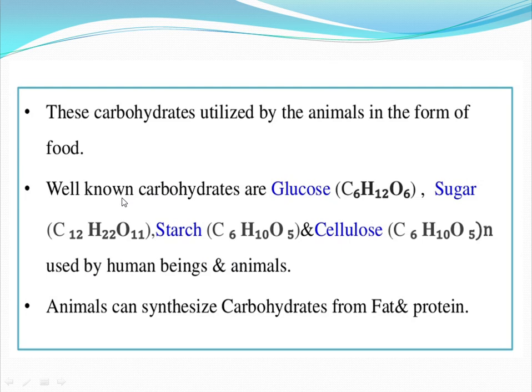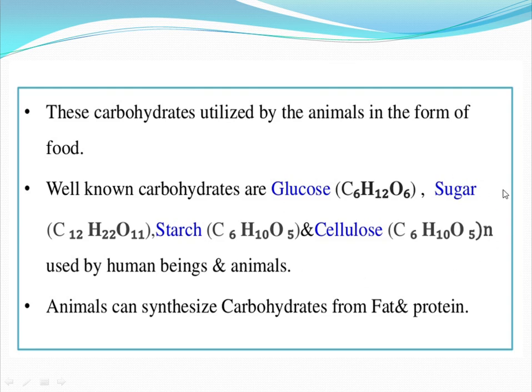Not only animals but also human beings utilize these carbohydrates as food. Some examples of carbohydrates are glucose, sugar, starch and cellulose. Their molecular formulas: glucose is C6H12O6, sugar is C12H22O11, starch is C6H10O5, and cellulose is C6H10O5 taken n times.